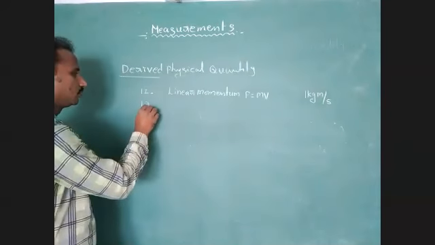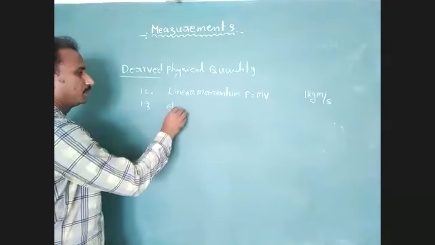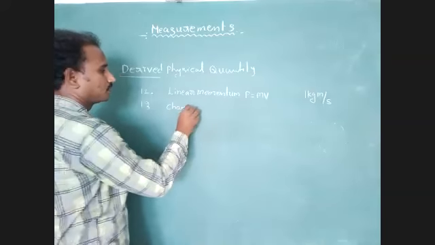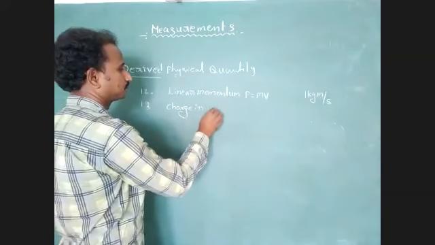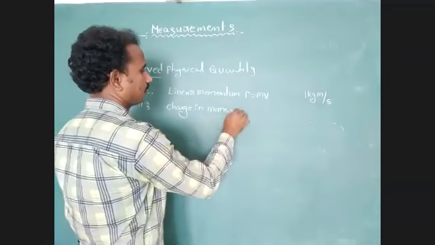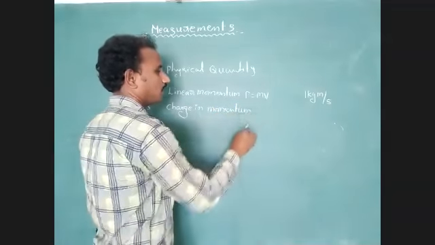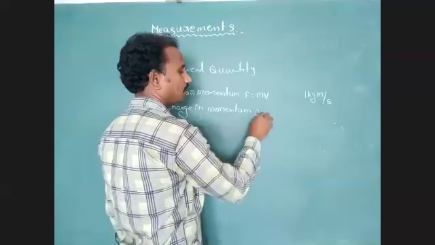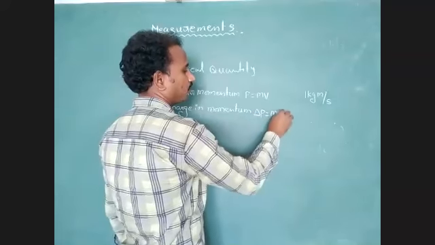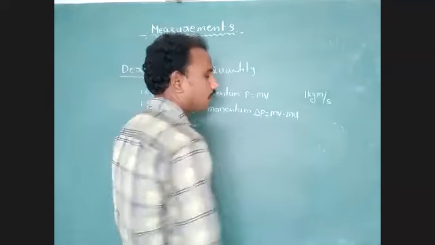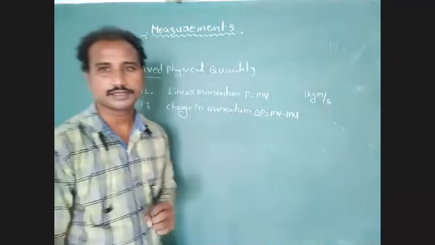Next, 13th one, change in momentum. Delta P equal to mv minus mu.